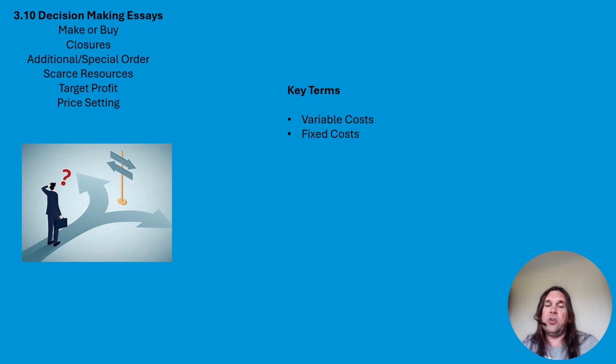If they say, oh, fixed costs will be saved as a result of closing or as a result of doing this, we question that. Is it definite? Is that really going to happen? Is there a potential it could be more? Is there potential it could be less? So we really question the ability of the fixed costs to change, because the likelihood is they will. In the longer term, if you make a big decision, fixed costs can change.